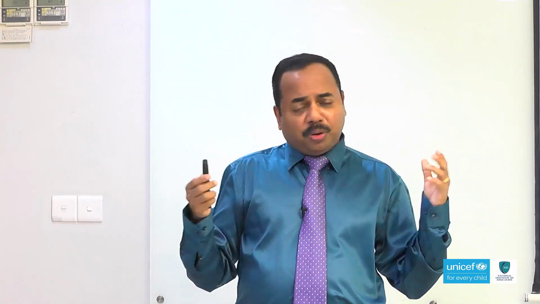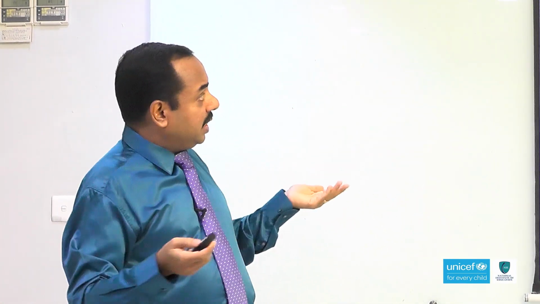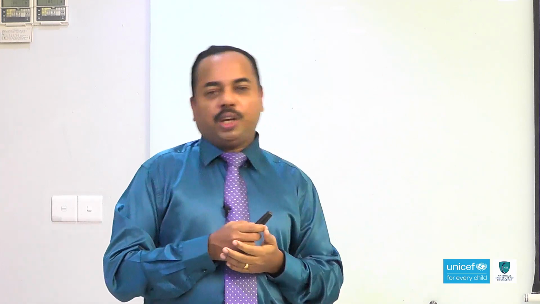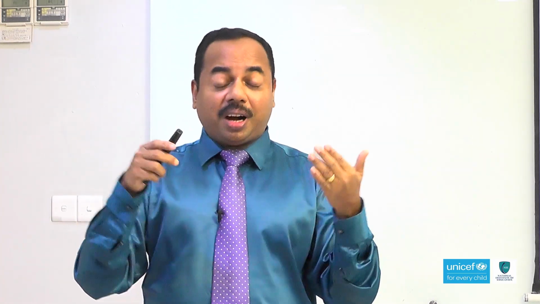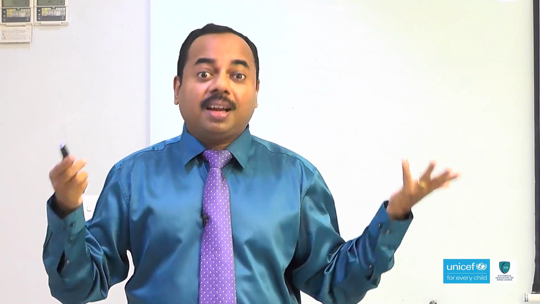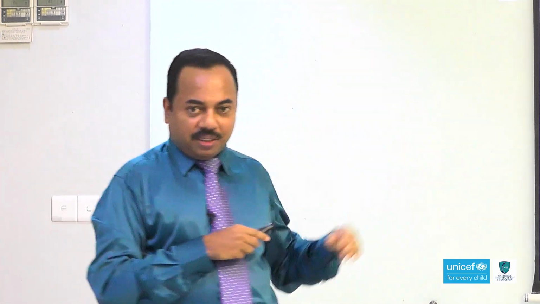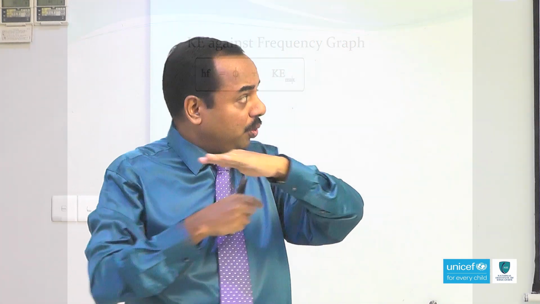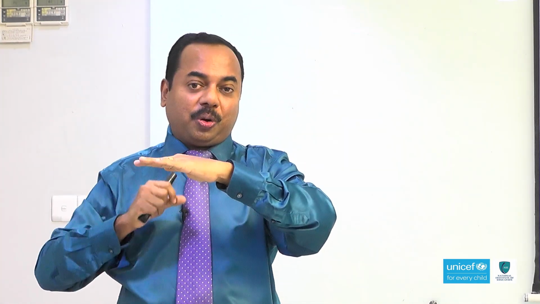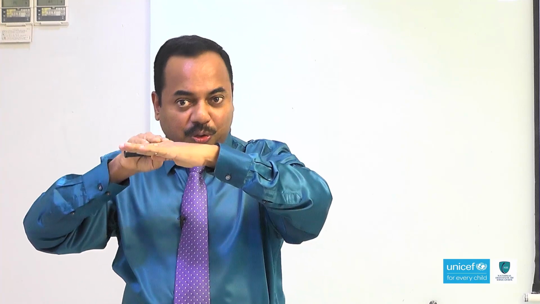Now, one of the most important graphs, which they have already asked more than 3 or 4 times, is kinetic energy against frequency. But before just memorizing the shape of the graph, if you understand it, it is very simple and interesting. Look at this equation. We have already discussed energy is equal to work function plus kinetic energy. Just imagine there is a metal surface, photons are falling and electrons are emitting. You are doing one experiment. So, hf is the energy of the incoming photon, phi is the work function of the metal, and then the kinetic energy.